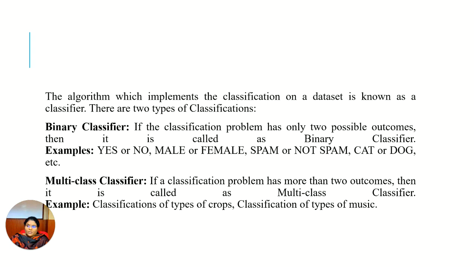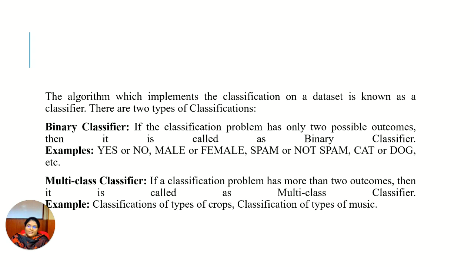When this algorithm is implemented, we have two types of classification. One is called binary classification. The other is called multi-class classification. A binary classifier is used if the classification problem has only two possibilities, whether it is male or female, yes or no, spam or not spam. That is called binary. Only two answers will be available.